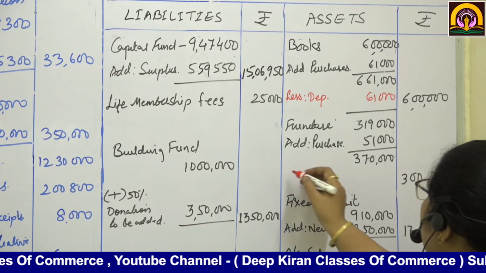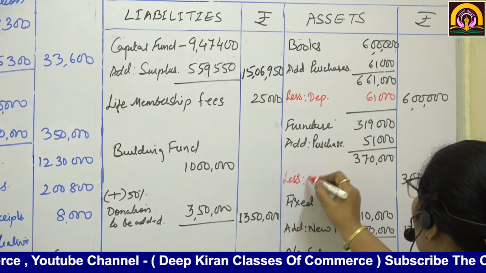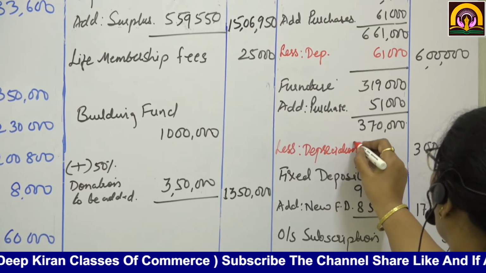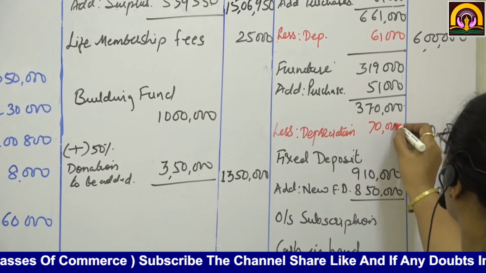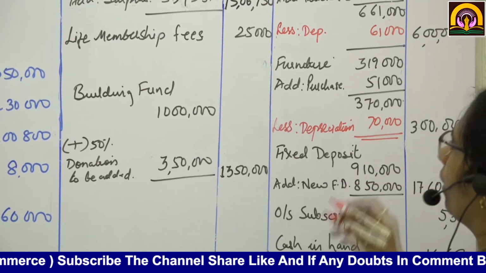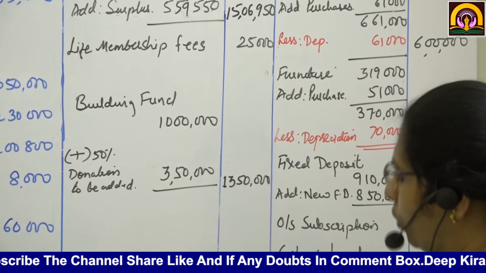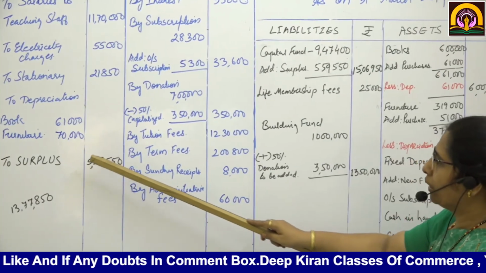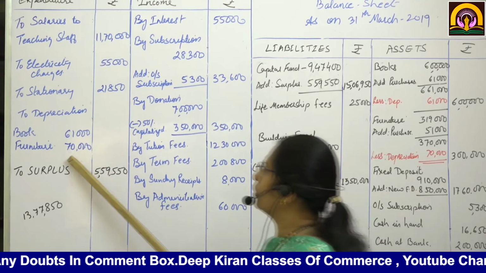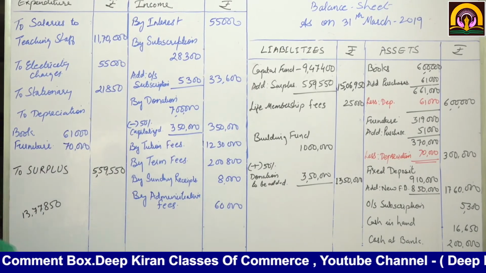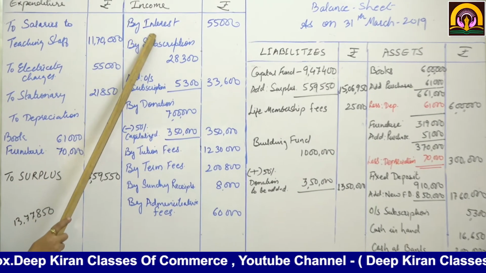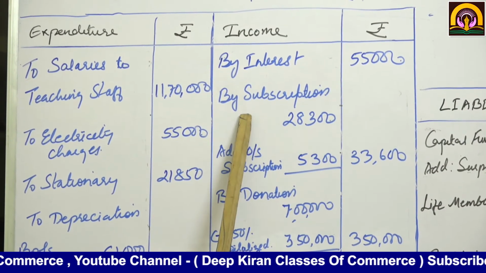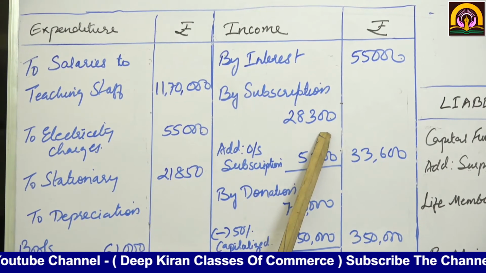The difference between the two is depreciation, 70,000. Both depreciations we have taken over here, 61,000 and 70,000. Is it understood?